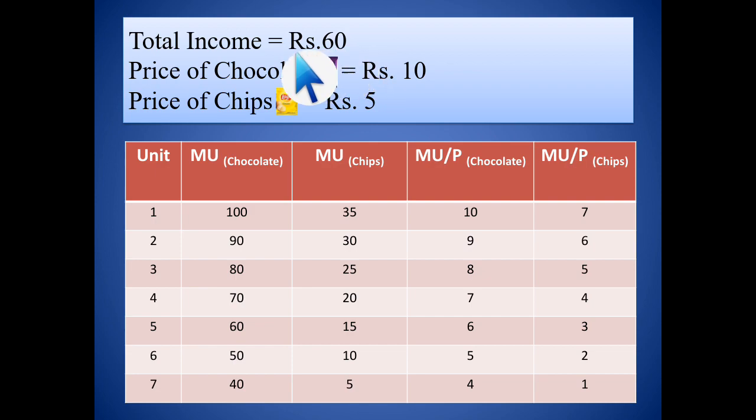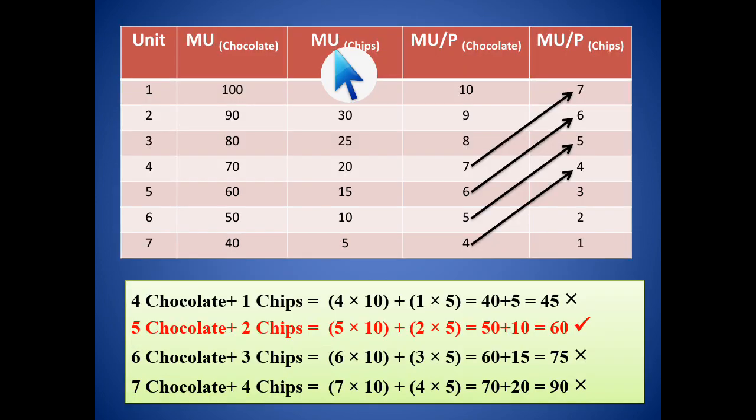We can spend within 60 rupees only. So the options are 4 chocolates and 1 chips, 5 chocolates and 2 chips, 6 chocolates and 3 chips, 7 chocolates and 4 chips. We will find out the price, and whichever matches within our income, we will go for that.